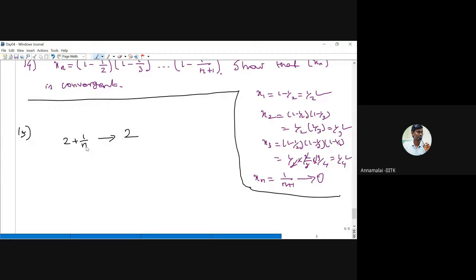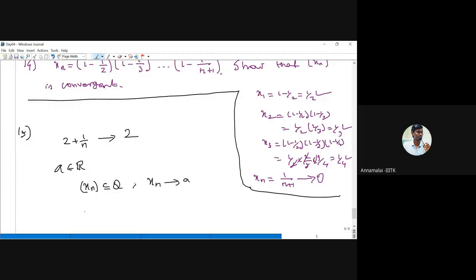Now, the question is, suppose I give some general real number a. We can find a rational sequence, a sequence xn from rational numbers, such that xn converges to that number a.